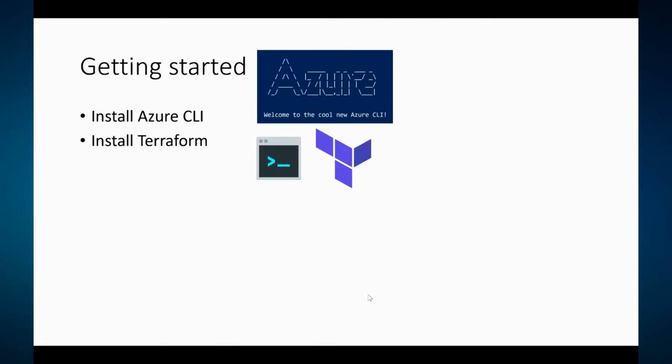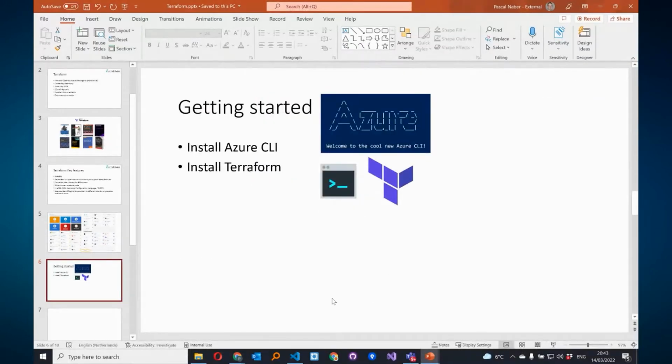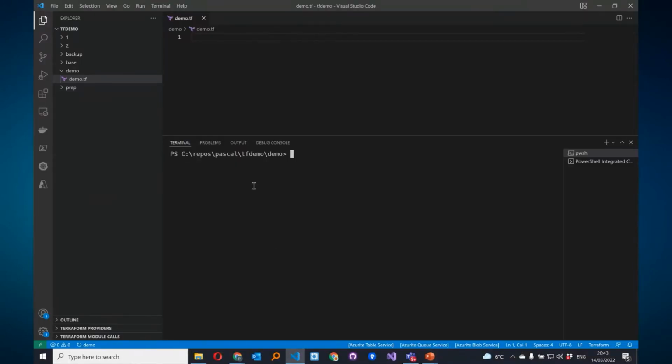So let's begin. I have installed the Azure CLI and I've installed the Terraform CLI. We will move to Visual Studio Code, and there we're going to start the demo from scratch. So I have created this file, the demo.tf, tf for Terraform, and let's provision a little bit of infrastructure to Azure. And let's begin with a resource group. I created some code snippets, so you don't have to look at me while I'm typing. And we are going to provision this resource group.